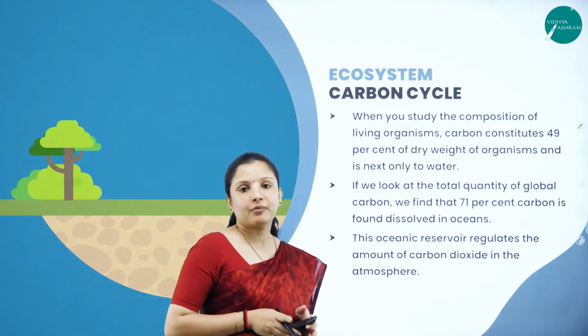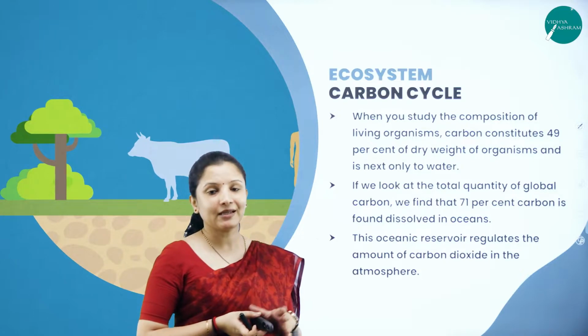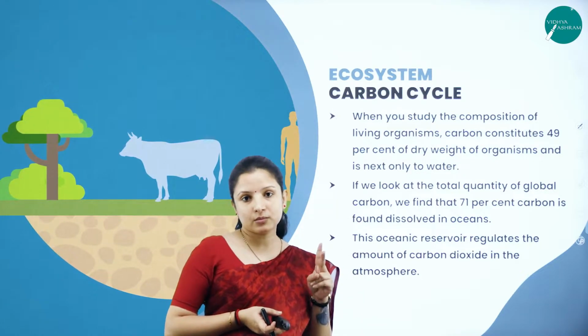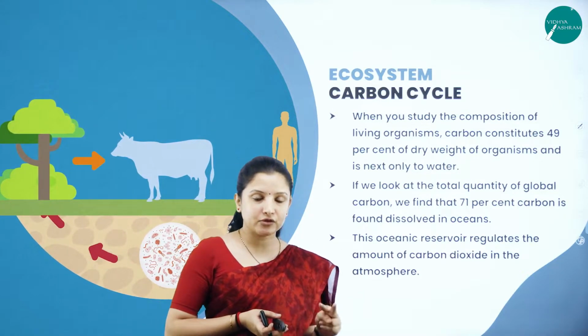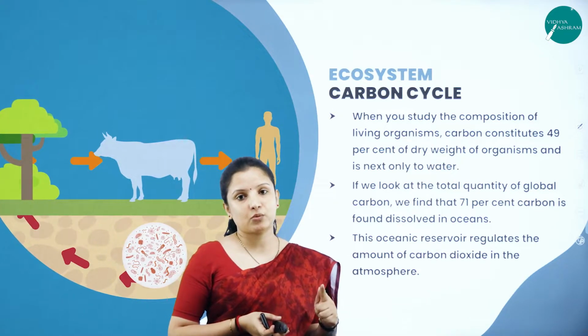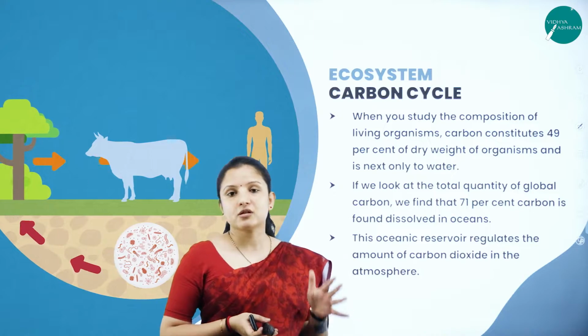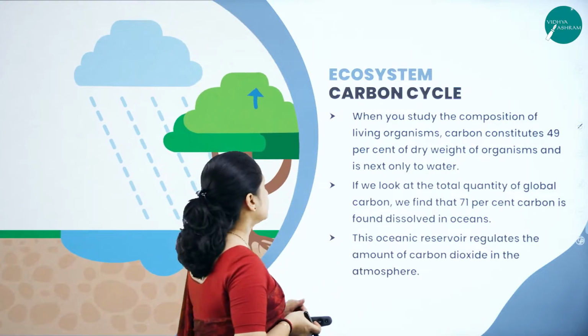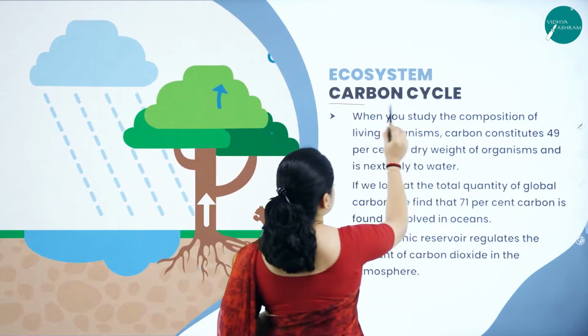So, let us study the different nutrient cycles, wherein especially in your PU textbook, they have given two important nutrient cycles. One is the carbon cycle and the other one is the phosphorus cycle. So, we shall concentrate on that alone. First, learning about the carbon cycle.